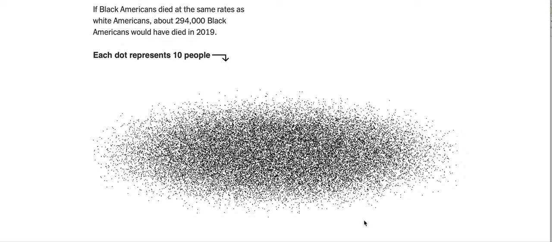I'm just going to go through an analysis by the Upshot at the New York Times of deaths amongst African Americans in 2019 in the United States. So what you're looking at here is a bunch of dots. Each of those dots represents 10 people, and this is roughly what you would be looking at if Black Americans had the same mortality as white Americans. So each of these dots represents 10 people.